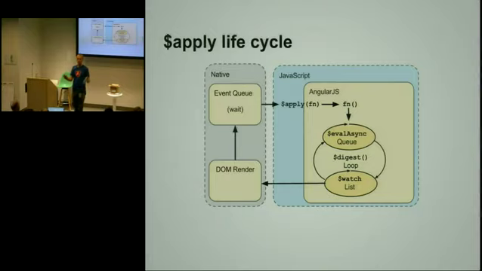Again, it's not as bad as it sounds. Trust me, we have performance tests where we create 10,000 wildly nested scopes, and we can dirty check the system in a matter of dozens of milliseconds.